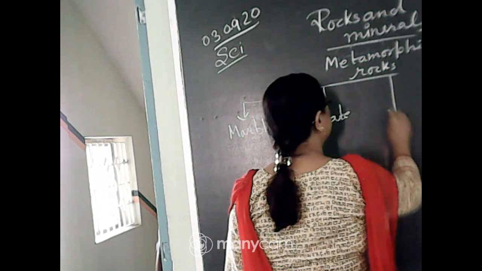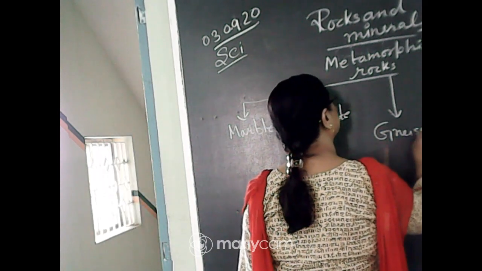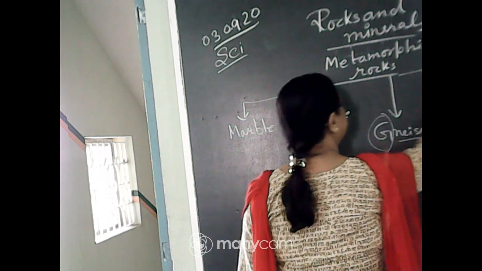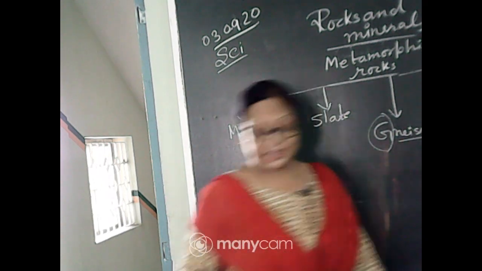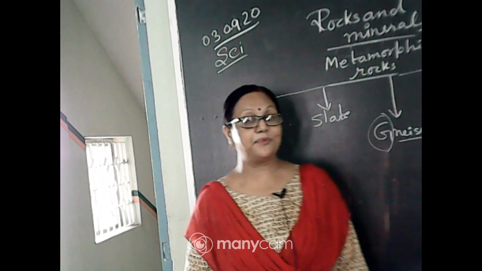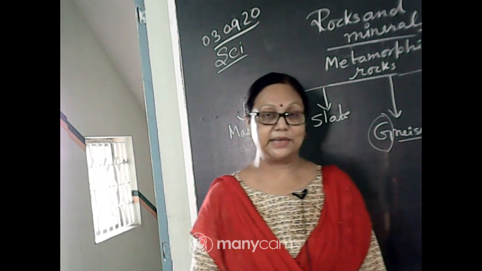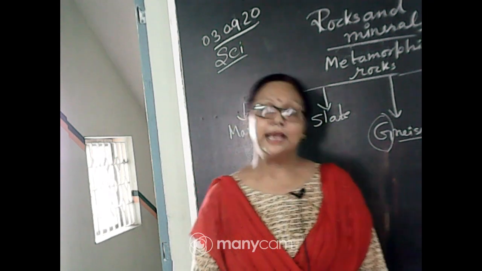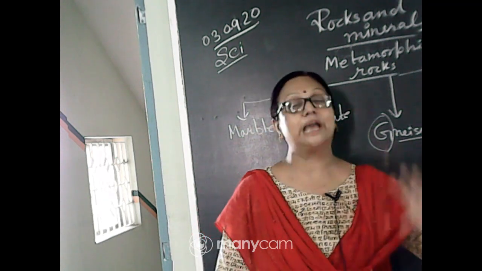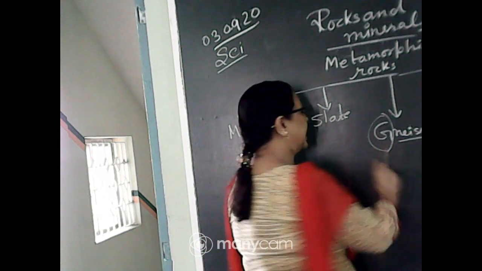Next one is gneiss. The third one, actually the G is silent here. The name of this rock is gneiss. So what is gneiss rock? Gneiss is a different type of rock, and it is not changed from sedimentary rock. It has been changed from igneous rock, and due to immense heat and immense pressure, its contents are layered up.